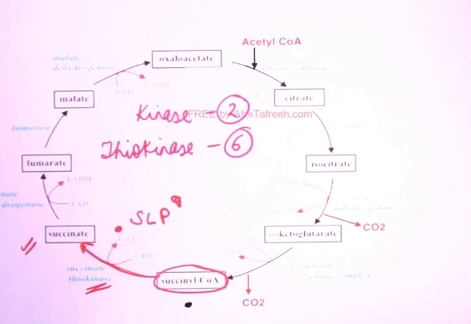Now, whenever you see this TCA cycle diagram in any of the books, in this step they write GTP formed, right? But let me tell you, this is wrong. Actually, most of the time, this enzyme will form ATP and not GTP. If you see the latest edition of Harper, the 30th edition, in this book they have made this correction.